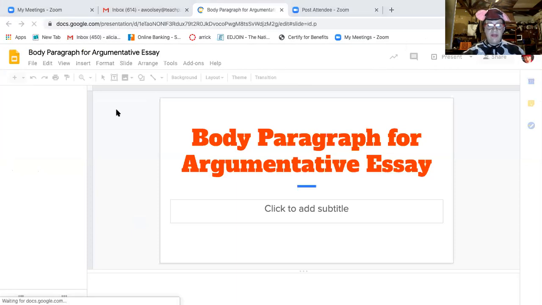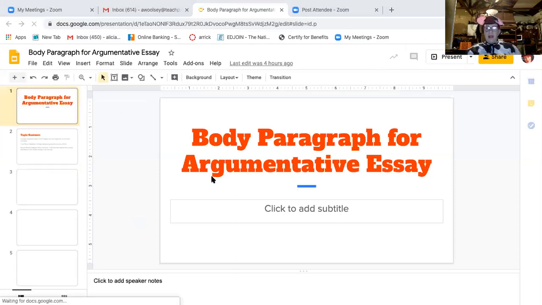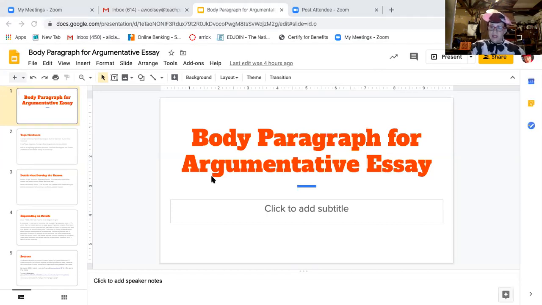Move myself back over here. So you know, it's body paragraph for argumentative essay. So your first paragraph was an introduction essay. It should have had a hook. It should have had information on the topic you chose. It also should have had a thesis statement. All these things are what's required in that. So now let's go to the body paragraph.